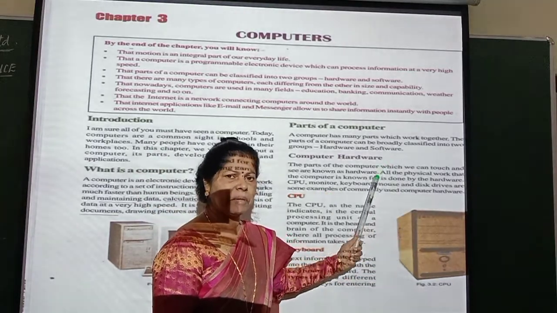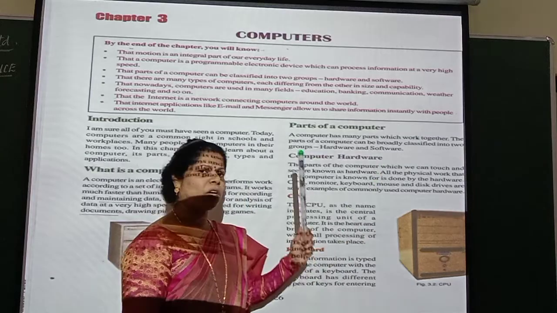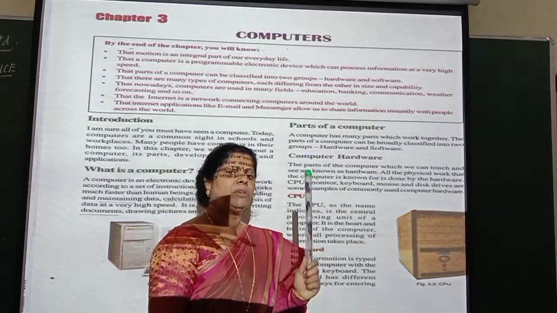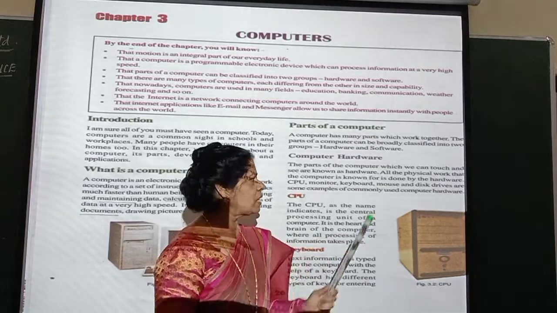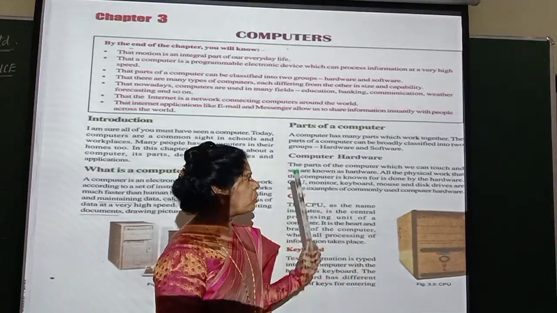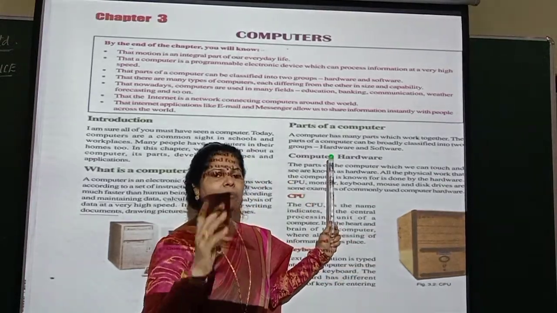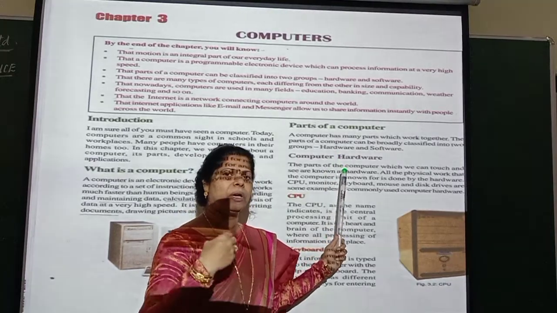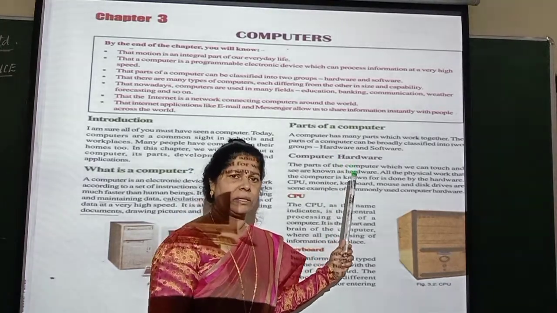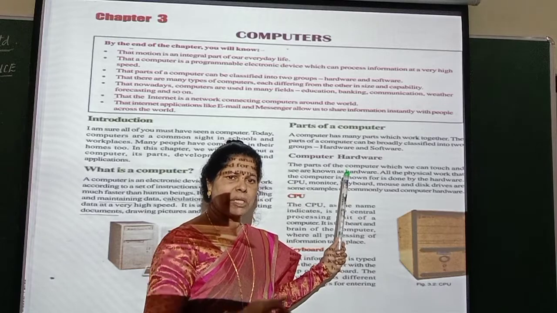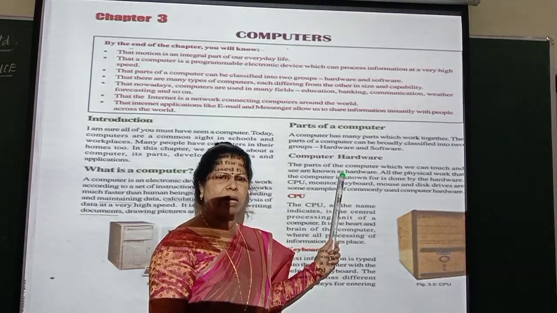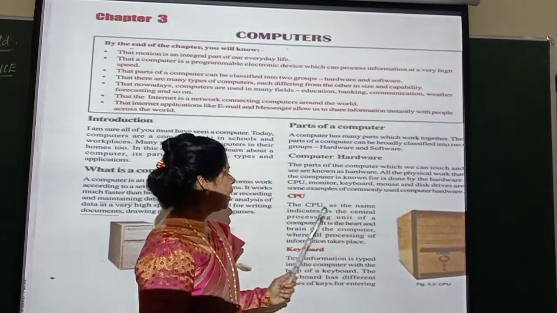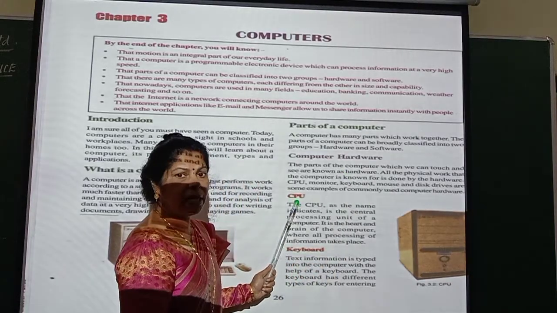So you understand what is meant by hardware? Hardware means the components of the computer which we are able to touch and see. And all this hardware put together is called one computer system wherein you are able to put any information. You can pass the information through typing or through mouse or through any disk drives. Did you understand? Now let us see what is meant by CPU.